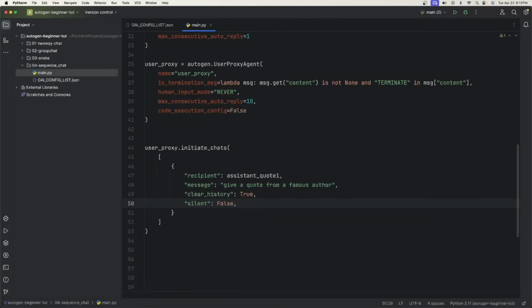But with false, we get to see everything. And then finally, there is another one called summary_method. This is where we're going to set the reflection with LLM. And again, what that means is there's two ways. You can do last message or reflection with LLM.